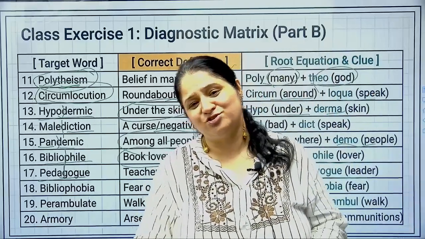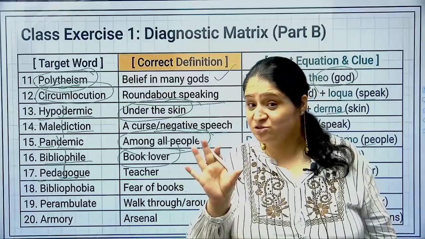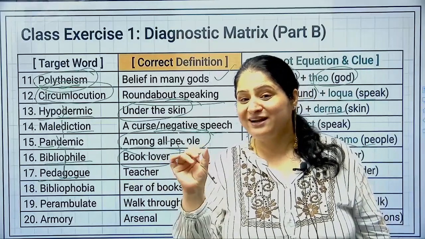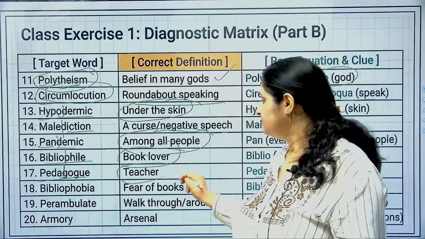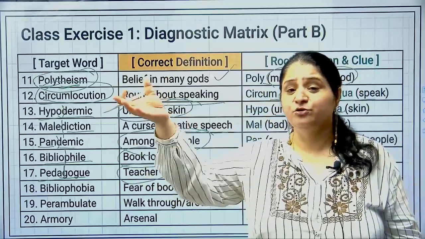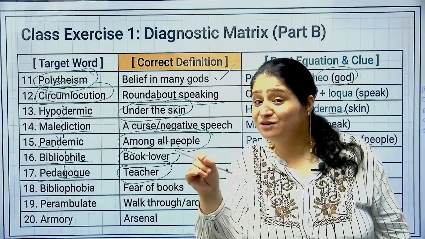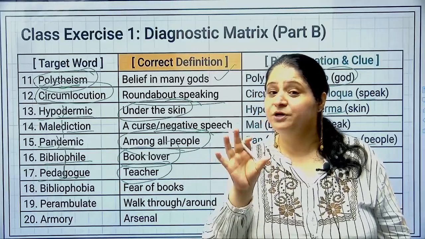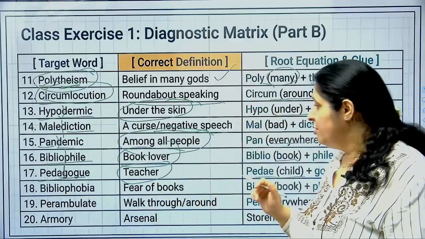So who is the leader of the children? One who teaches them, one who mentors them, one who instructs them to probably do the right things, right? So teacher को हम pedagogue बोलेंगे. आप बोलते हो ना pedagogy क्या है? आपका यूनिवर्सिटी का pedagogy क्या है? आपके स्कूल का pedagogy क्या है? तो pedagogy is the method of teaching basically. Making sense? So pedagogue is the leader of the children. That means the teacher. All right, students.